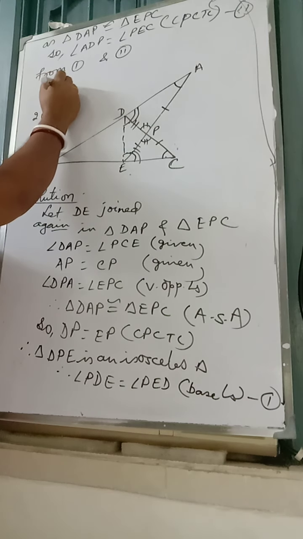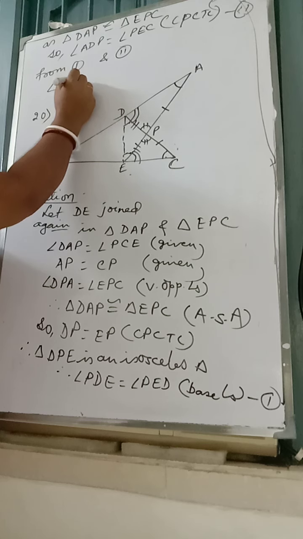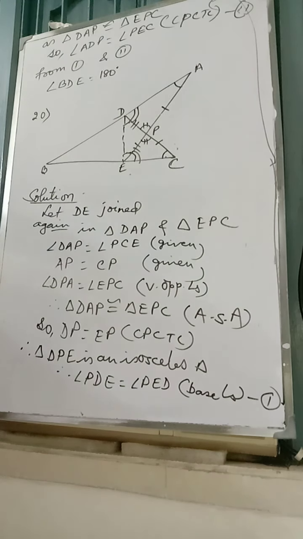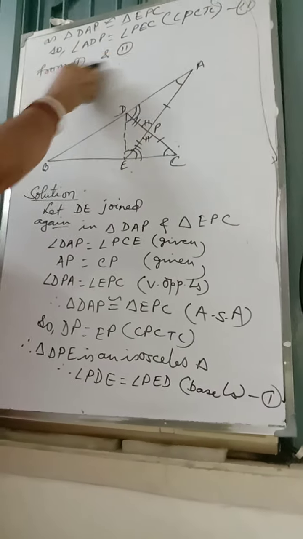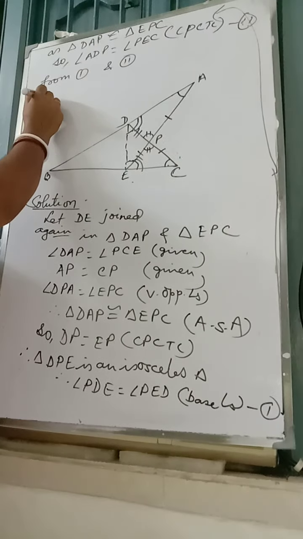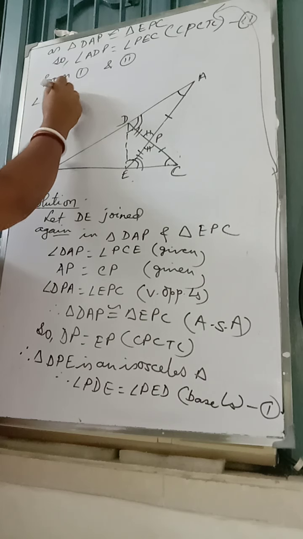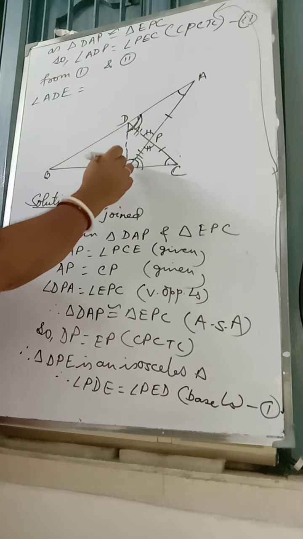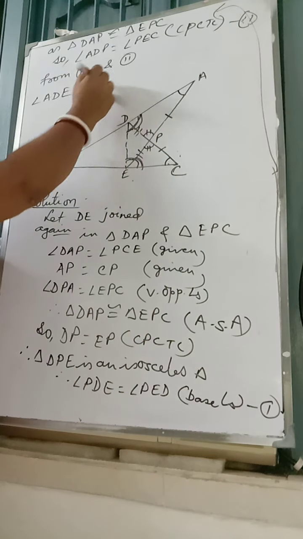Angle BDE is equal to 180 degrees, or we can write it from 1 and 2, angle ADE is equal to this full angle, angle ADE is equal to angle DEC.